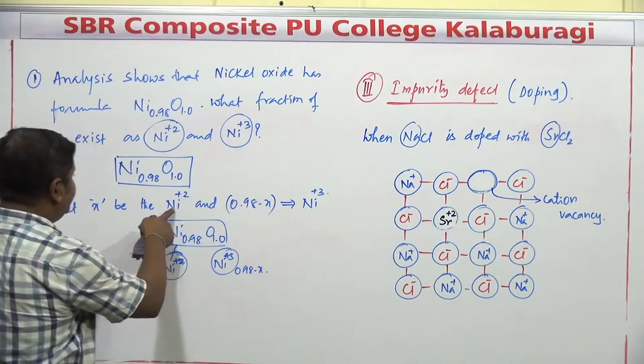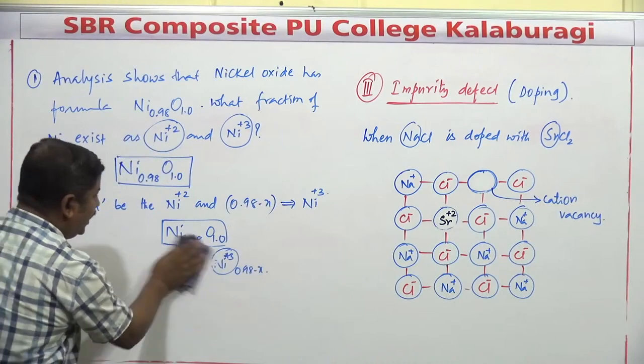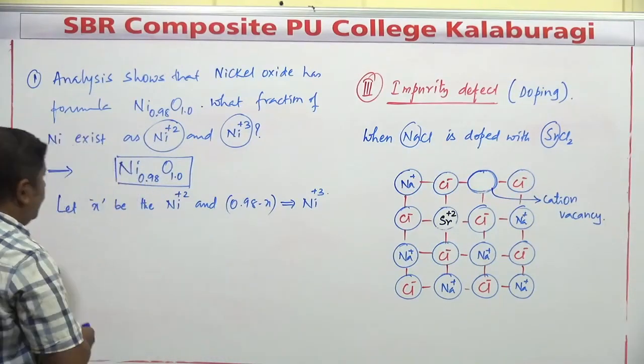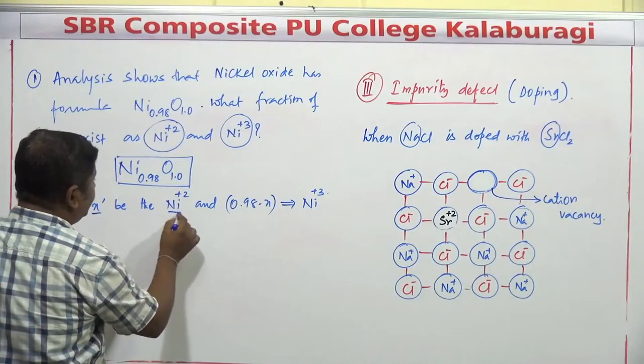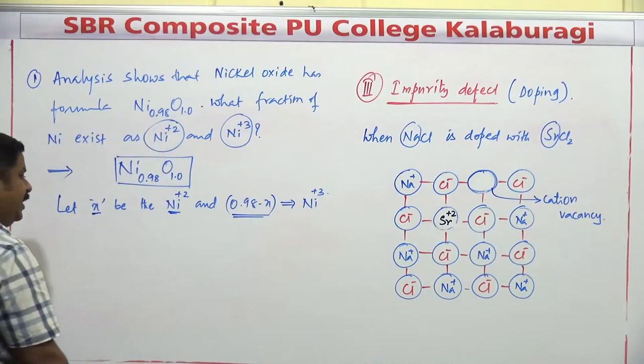Amount of Ni+2 is x, and amount of Ni+3 is 0.98 minus x. So x corresponds to the +2 oxidation state, and 0.98 minus x corresponds to the +3 oxidation state.